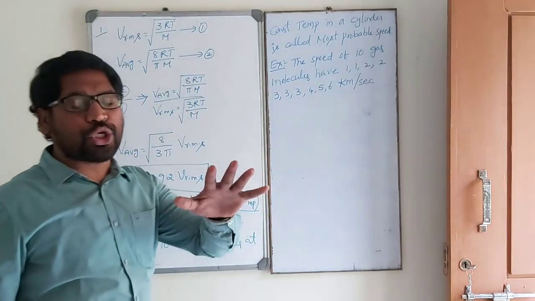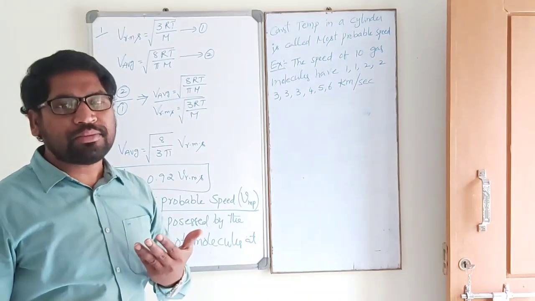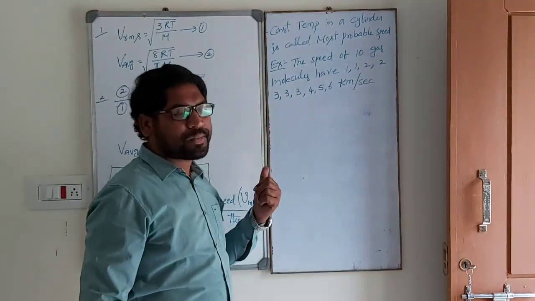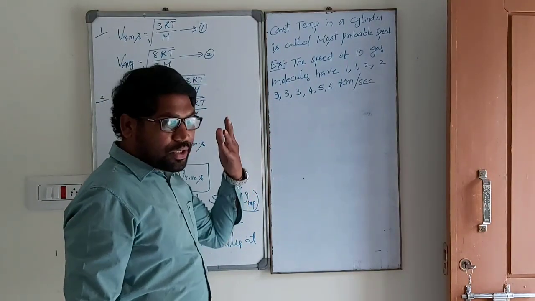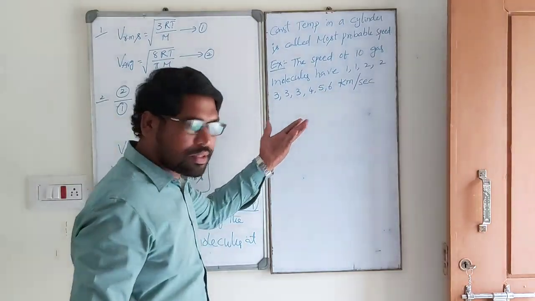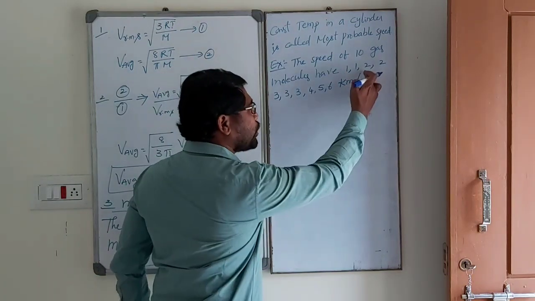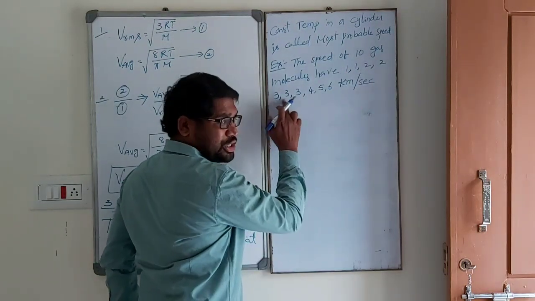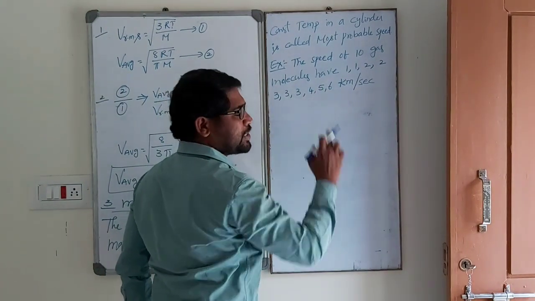There are 10 gas molecules inside the cylinder, and they possess those speeds. Which is the most probable speed? Which speed is possessed by most of the gas molecules? Two molecules have 1, two molecules have 2, three molecules have 3, one molecule has 4, one has 5, one has 6.